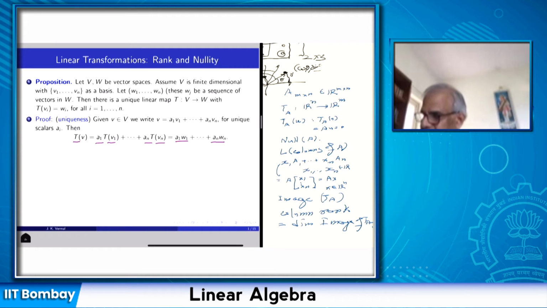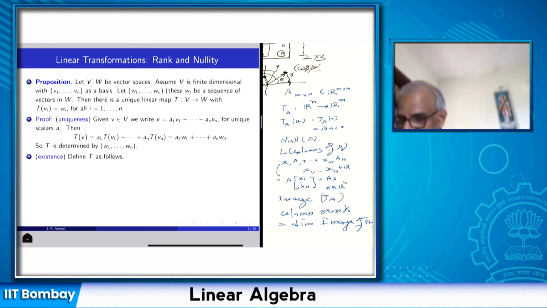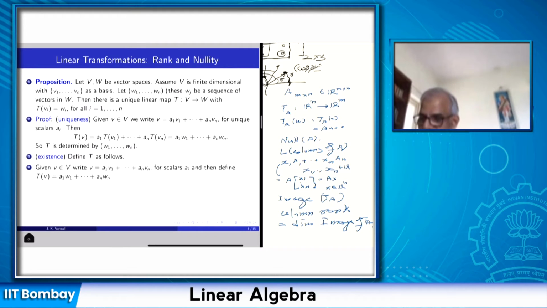So this gives that T is uniquely determined by the condition that T(Vi) is Wi. Now let's define T. Take a vector V, and where should we take it to? Because we want a linear transformation, T(V) has no choice but to map to A1 W1 plus ... plus An Wn, because once T is defined, T(V) is uniquely determined. So we will define T in this manner.